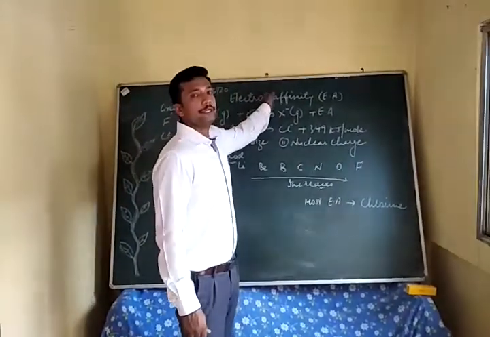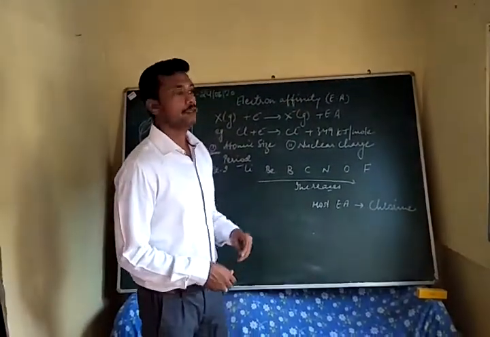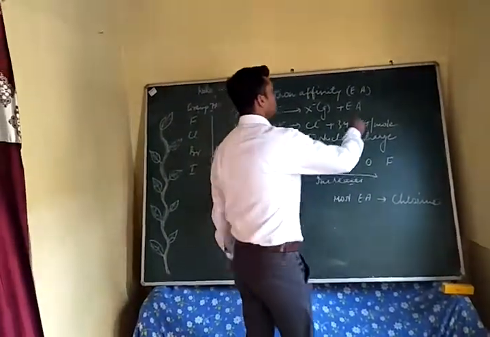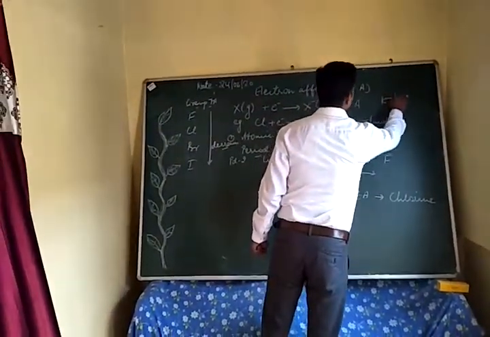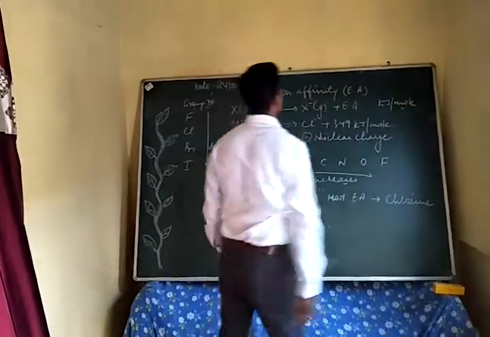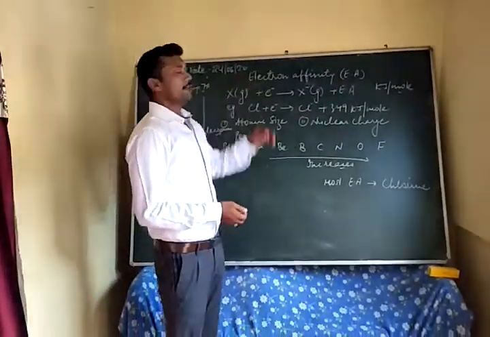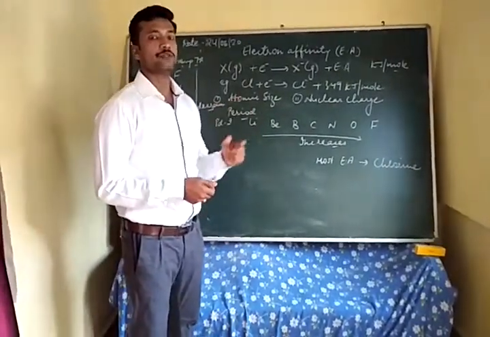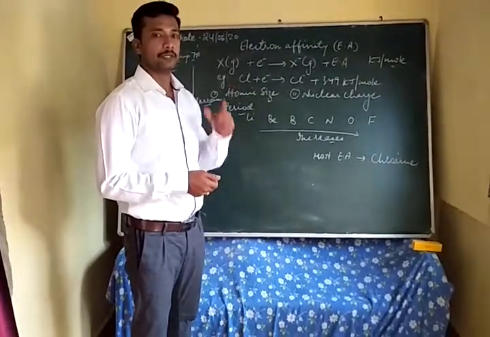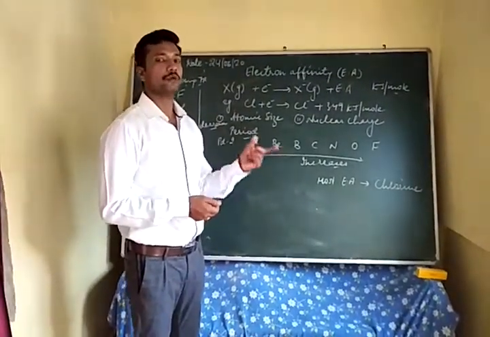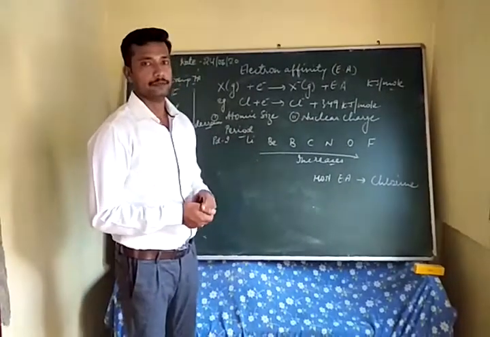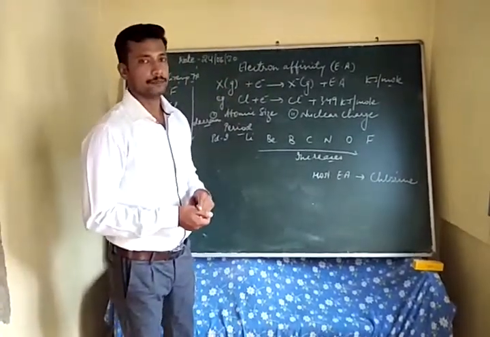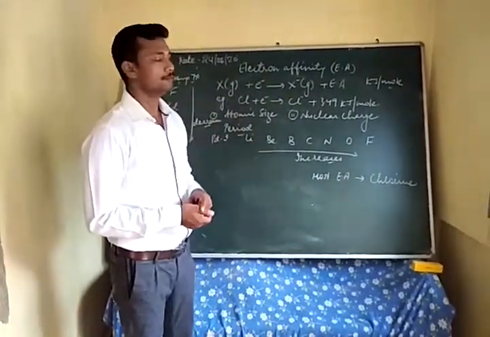Our next periodic property is electron affinity. In short, we can write EA, and its SI unit is also kilojoule per mole. Now electron affinity is defined as the amount of energy released when an isolated gaseous atom gains an electron to convert into a gaseous ion. So it is related to the amount of energy released when an electron is added to an atom.